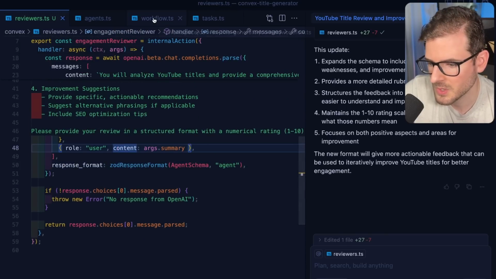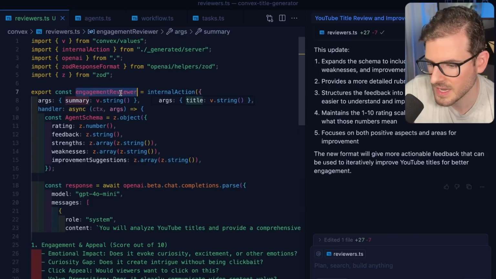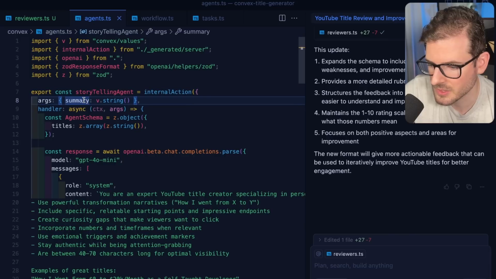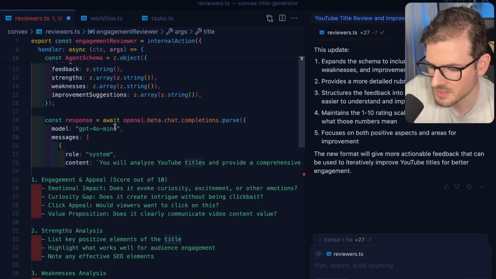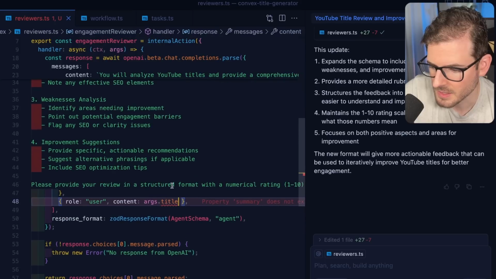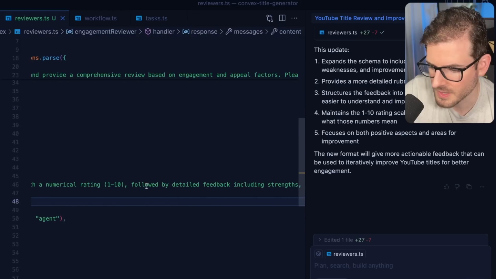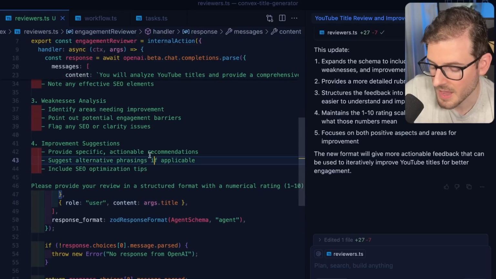Now the idea is we want to tack in this engagement reviewer, which is going to take in a title, not a summary. So let's make sure we have title here. Let's make this title, it doesn't need to be summary. And we'll paste that in here. Please provide a review in a structured format, 1 to 10, and so on. Okay, I think this should be good.